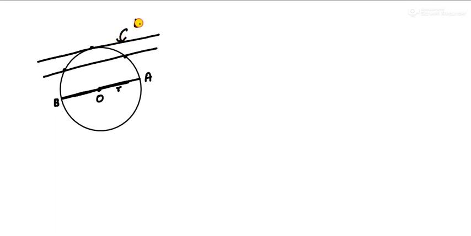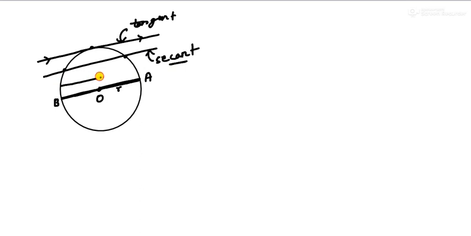So this line is called a tangent, and this is called what? Secant. A tangent actually touches the circle at only one point, but a secant passes through the circle at 2 points. And since this is the chord, it is not a secant.